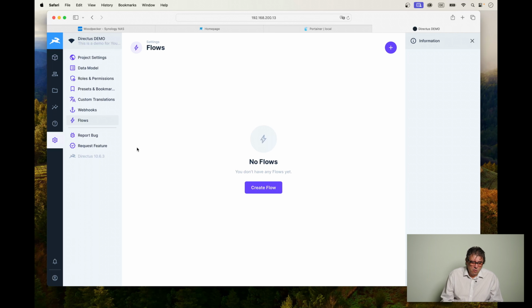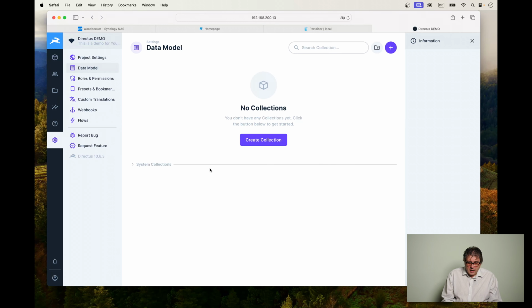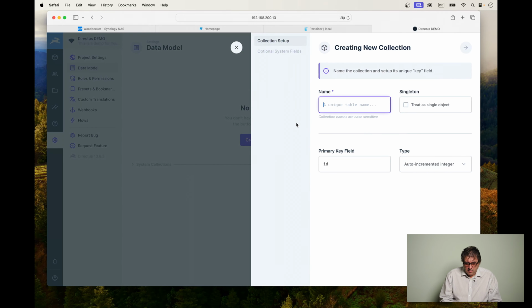Now let's have a little look at what we can do with our collections, respectively the data model. Let's go over here, click on data model, and what in database speak is a table is a collection in Directus. So I'm going to make a very simple example, countries and cities, so that you can see how these also can connect to each other. I'm going to create a collection, and it already says create a unique table name. I'm going to say countries.